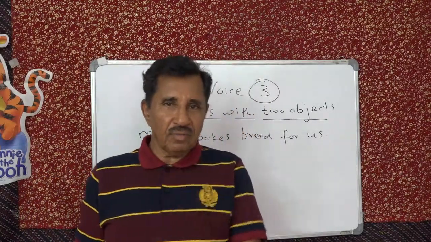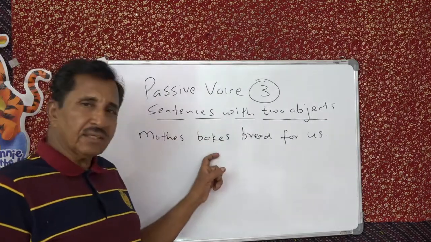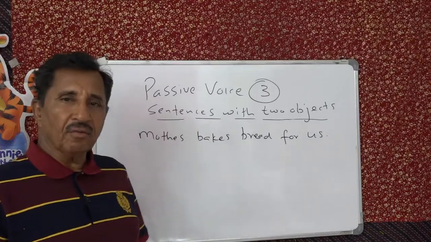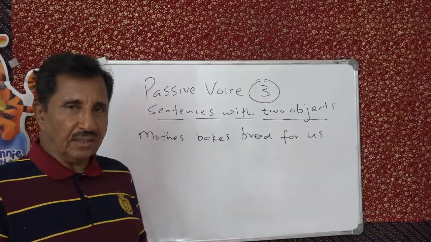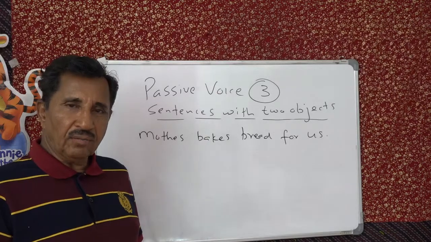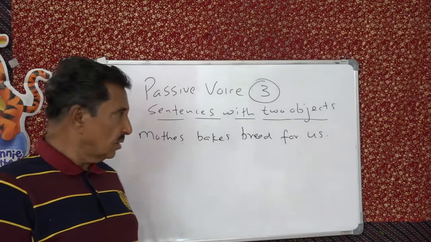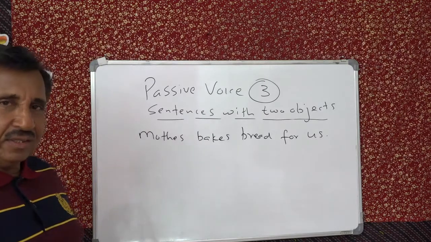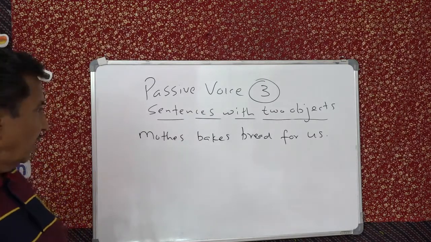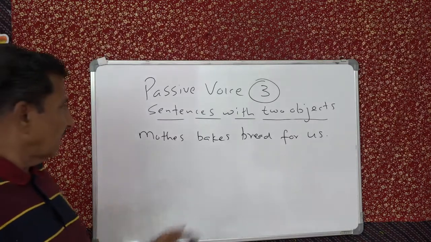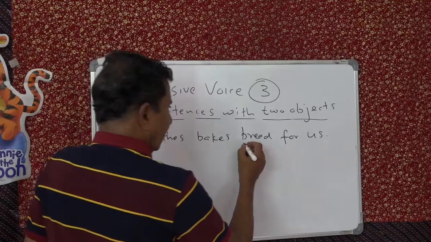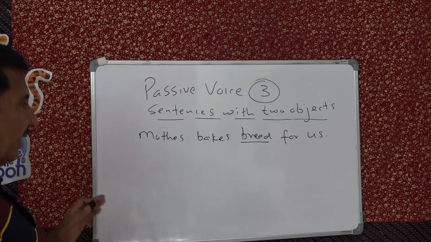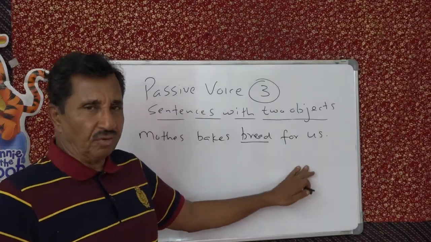You ask questions to the verb. Bakes what? You get one object. Bakes whom or for whom? For us. So when you have two objects like this, what we should do is, we should start the passive with what we call the object without the preposition for.